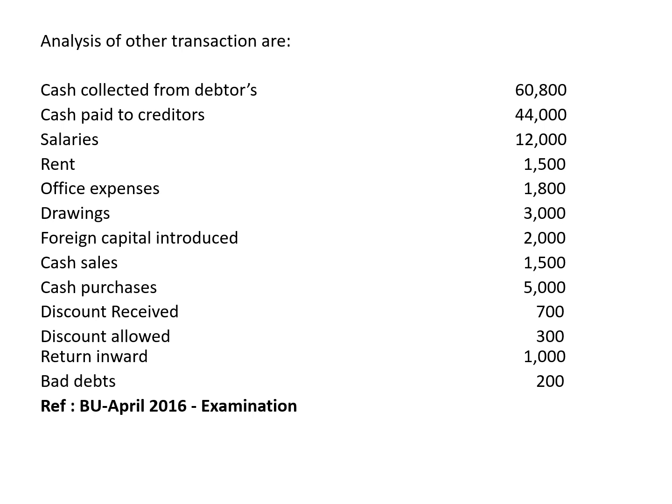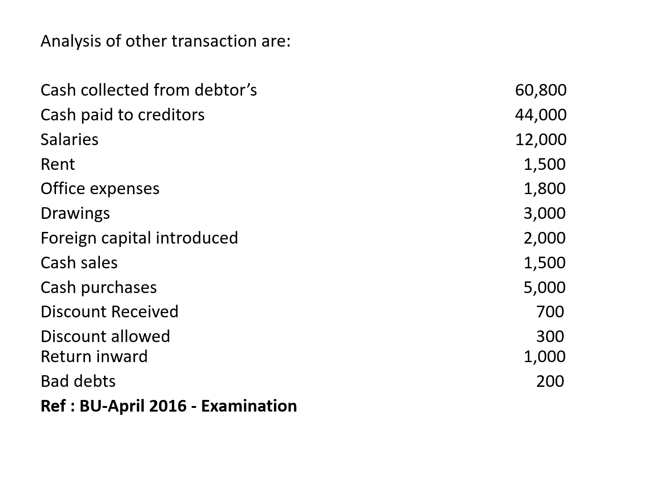Next, salaries 12,000. Salaries is an indirect expense to be taken to PL account. The other place is cash account. By salaries 12,000 in the cash account, and in the PL account towards the debit side, salaries. Next, rent 1,500. Again, rent is an indirect expense to be taken to PL account, to rent 1,500, and one more place is cash account, by rent. Office expenses 1,800 is given. This also is an indirect expense, so we record this in the PL account and also in the cash account.